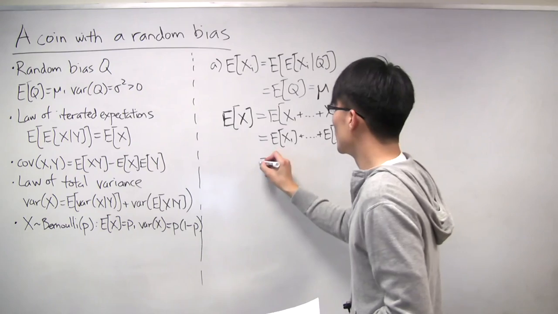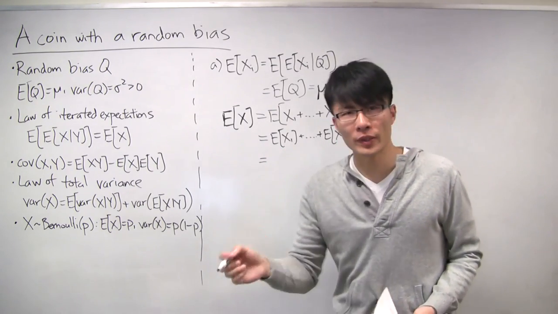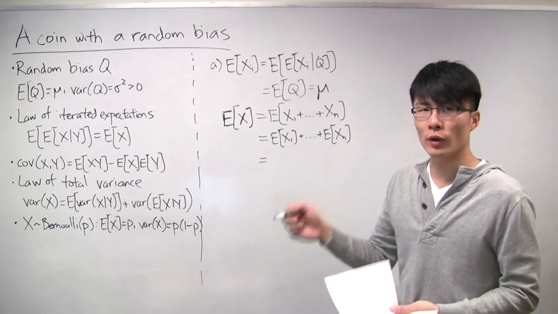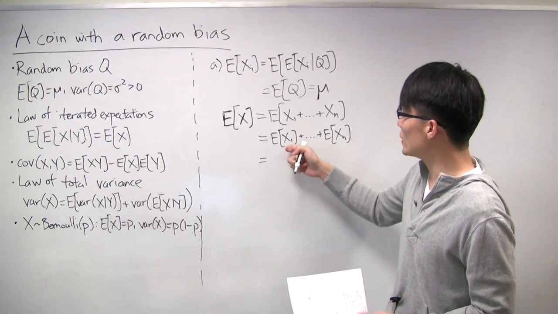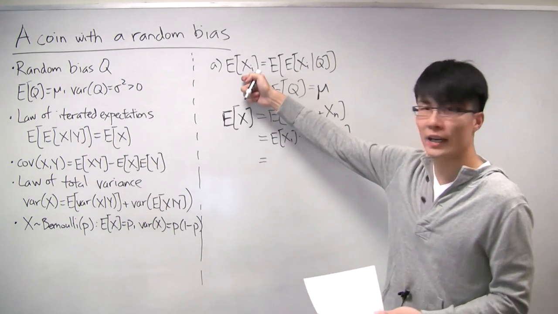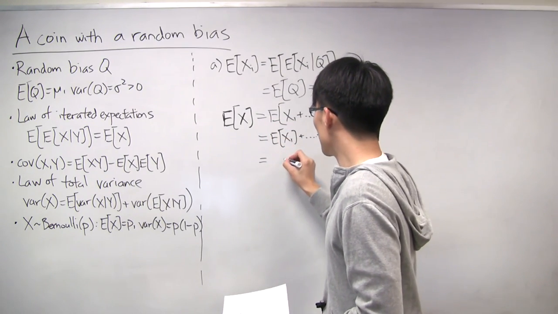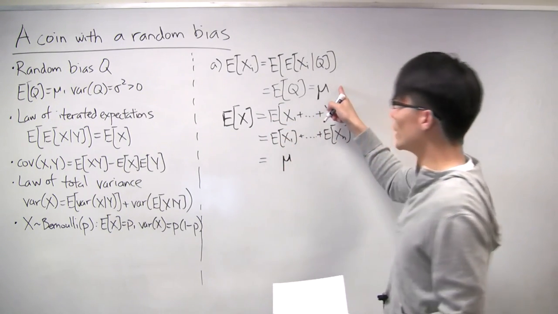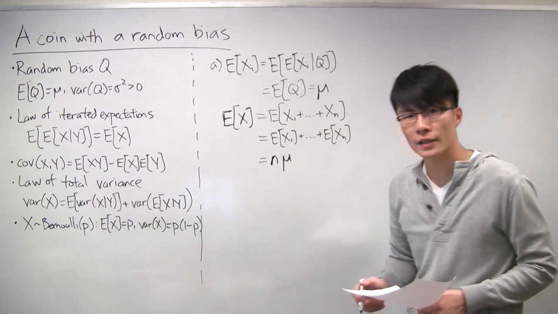Now, remember that we're flipping the same coin. We don't know what the bias is, but for all the n flips, it's the same coin. And so each of these expectations of Xi should be the same no matter what i is. And each one of them is mu. We already calculated that earlier. And there's n of them, so the answer would be n times mu.